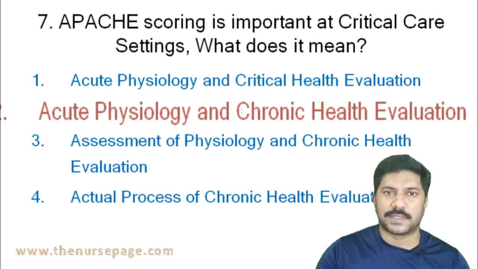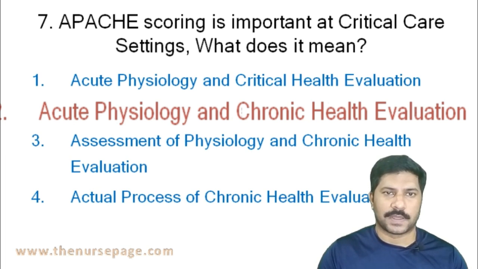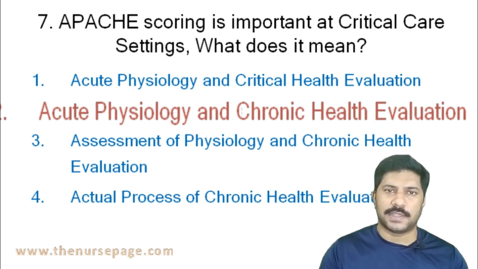APACHE 2 is nowadays used. At the time of admission, the doctor or nurse will assess the total hemodynamics of the patient and get a baseline value, and the scoring will continue on a daily basis. So the doctor or nurse can understand the patient's improvement or deterioration. That is why the APACHE score is used.